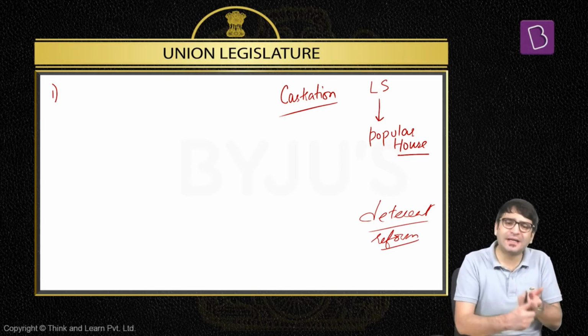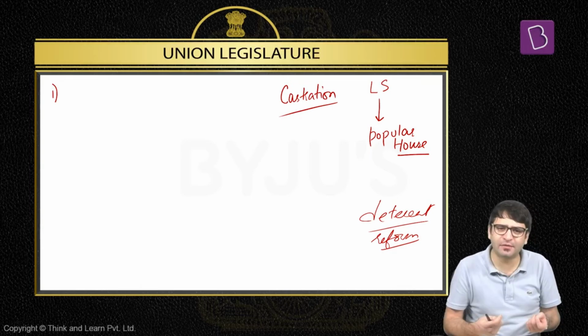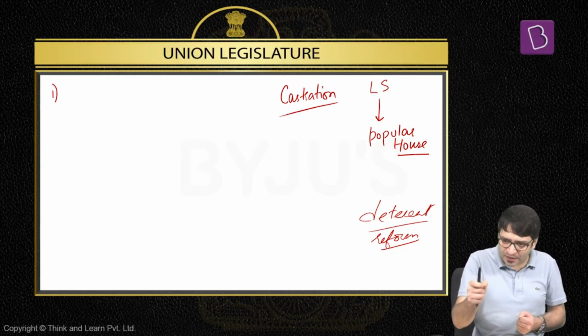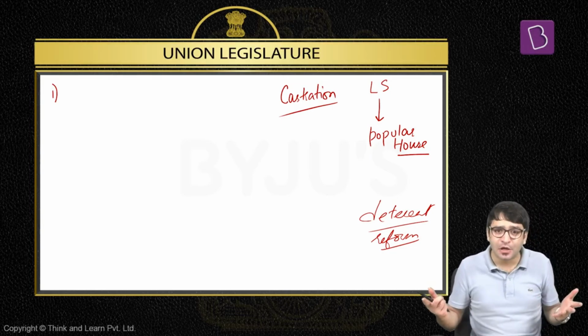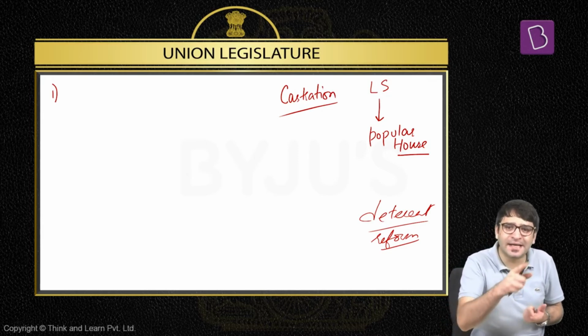Some people say the death sentence does not act as a deterrent because terrorists, for example, are not scared of death. They use their suicide vests, and whenever the police or the army come to arrest them, they blow themselves up. So they're not scared of death; they're scared of arrest. So death is not a deterrent. So why should we have the death sentence?